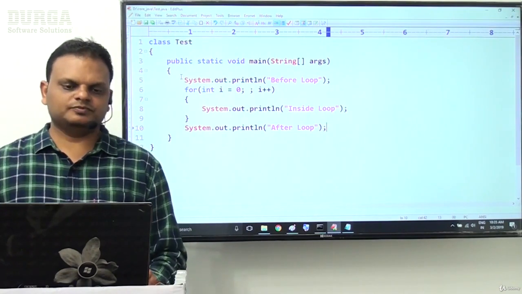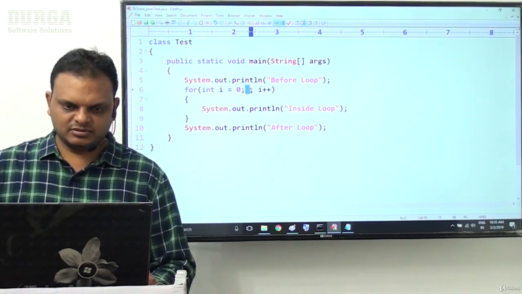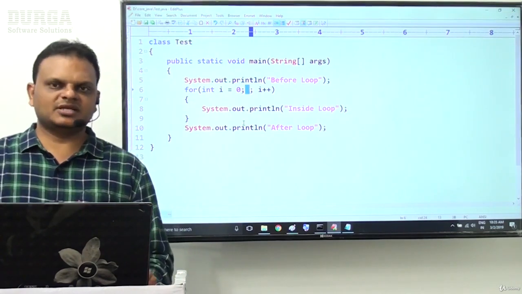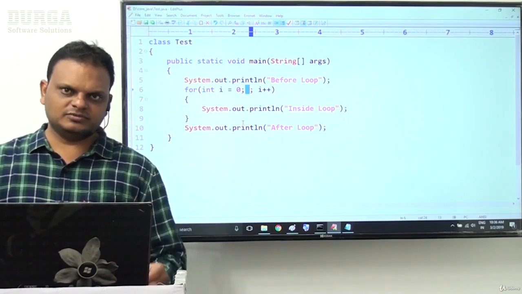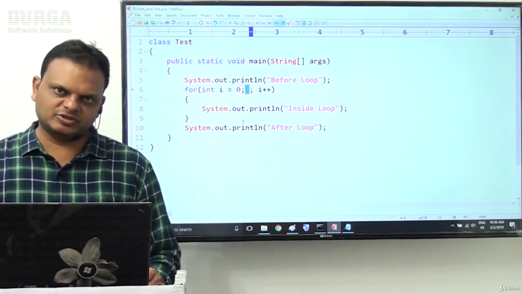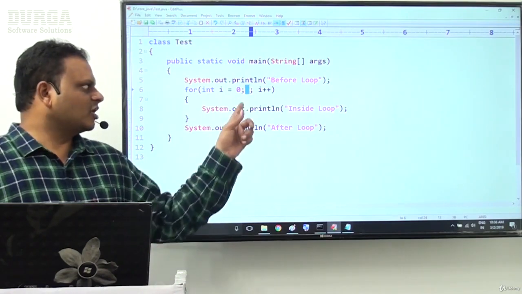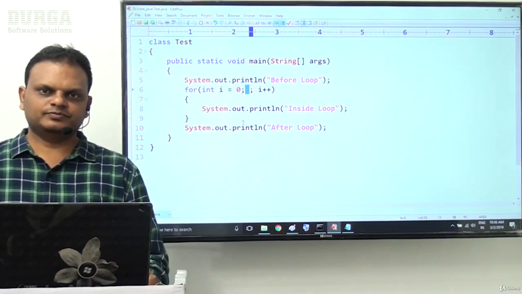This is my question now. Please recognize this. In this example, I provided nothing as a conditional expression. In the previous example, directly I provided the true value. Before that example, I provided some variable as a conditional expression. But in this example, I have not provided any conditional expression. Then what is the status of this?